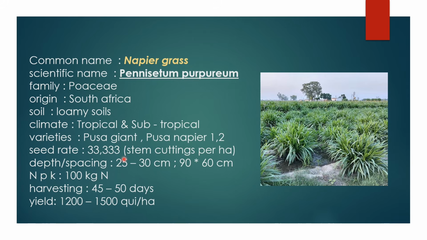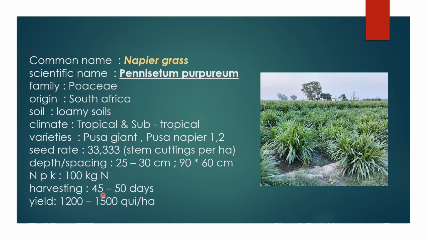It requires mainly 33,333 stem cuttings per hectare of land, and we have to maintain a planting depth of 4 to 5 centimeters only. The spacing is mainly 19 to 60 centimeters, plant to plant and row to row. The NPK is 100 kg nitrogen. For the grass, we have to apply nitrogen only. Nitrogen is sufficient for the vegetative growth.